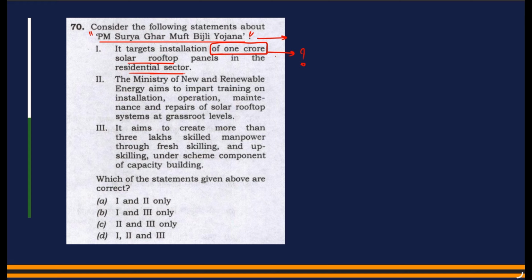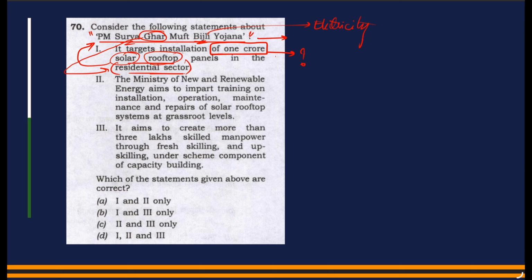Second is solar rooftop. From the name of this scheme, we can identify that it is related to solar, and bijli is electricity, solar power. So we have correlated this phrase with the question, and they are also talking about residential sector. So ghar could be correlated with residential sector.